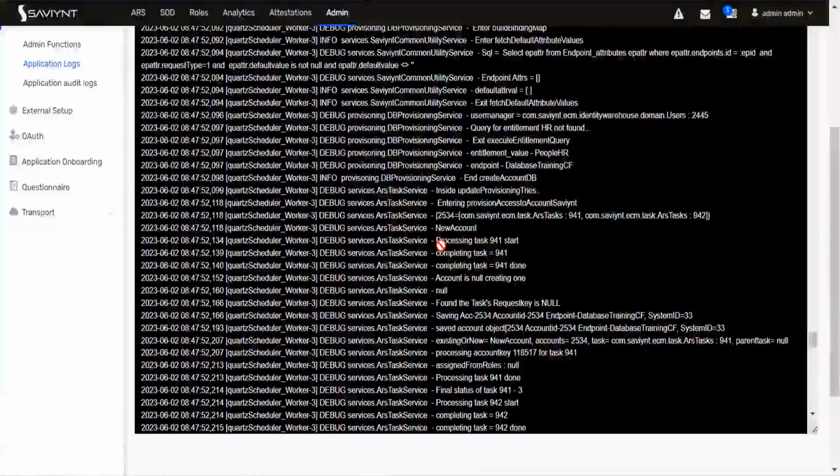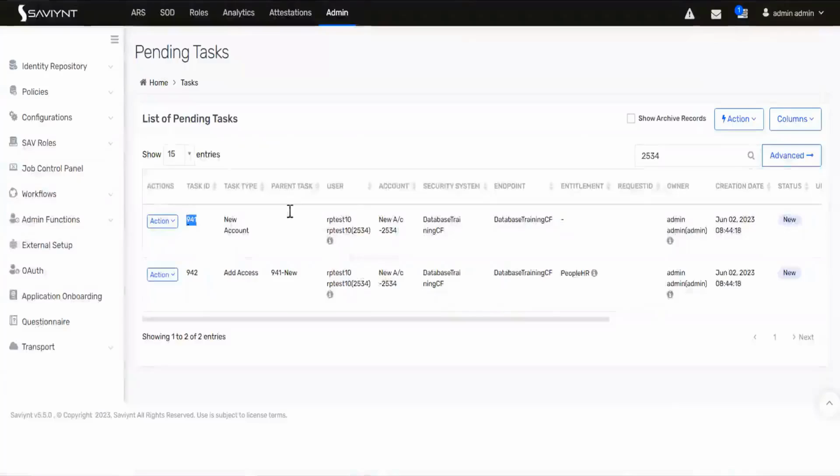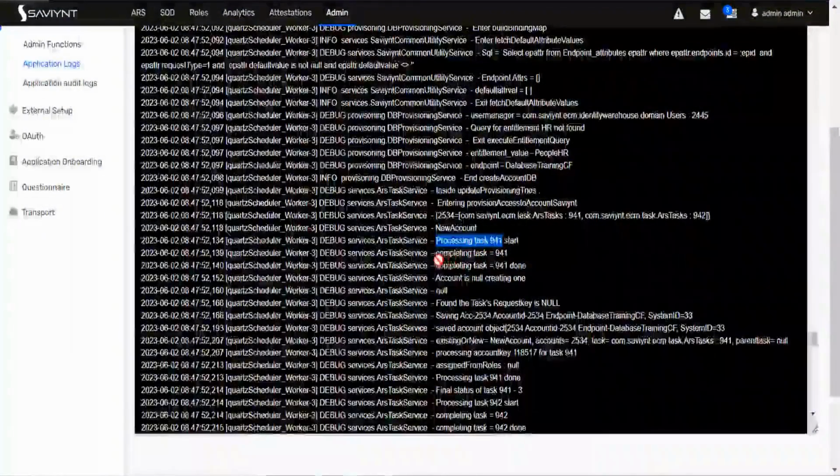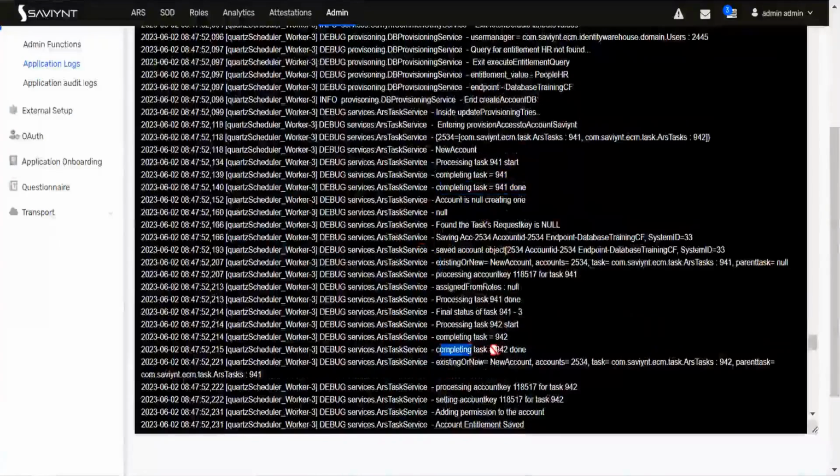So basically it is trying to process task 941. What is your pending task 941? For account on 942, it is for our access. So it is giving processing task 941, completing task 941, and this is successfully done. That is why it is telling it is done. In the same way it has given for completing task 942, also done.